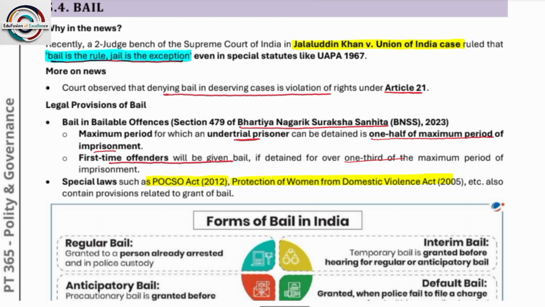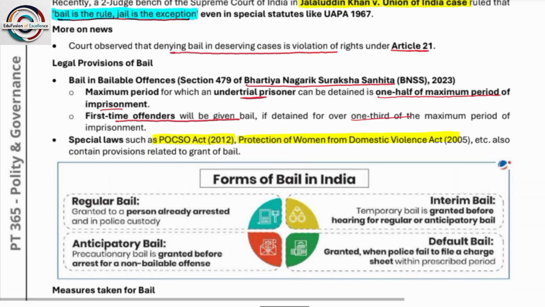So actually what it means is that jail is to be granted only in exceptional situations when the law decides that the candidate needs to be punished, and if the offence is minor or only some minor punishment can be considered, then in that situation bail can be granted. So this is the main objective.